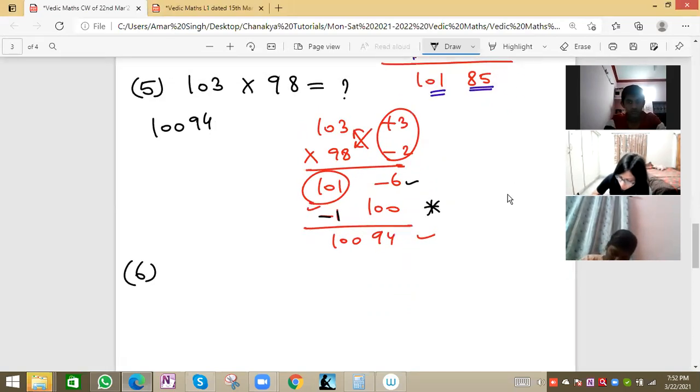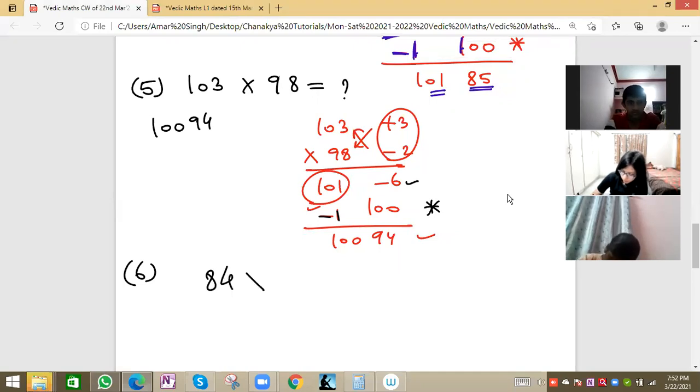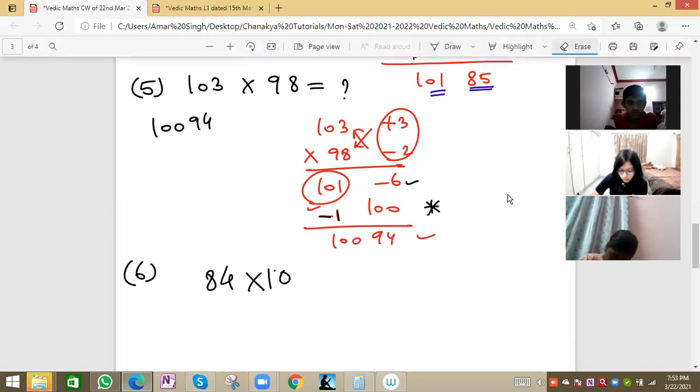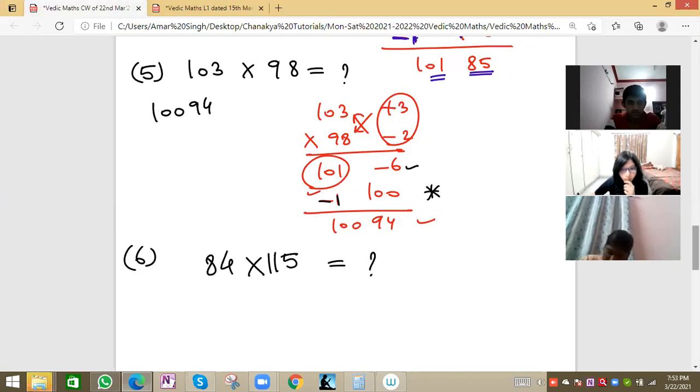Suppose the value is 84 into 102. No, sorry, let me take 115. Let me write big values. So this is the value, and we have to multiply by this method. In this you will come to know whether we have to add 100 or 200. Please try, everyone. Note the above solution. Try this one.